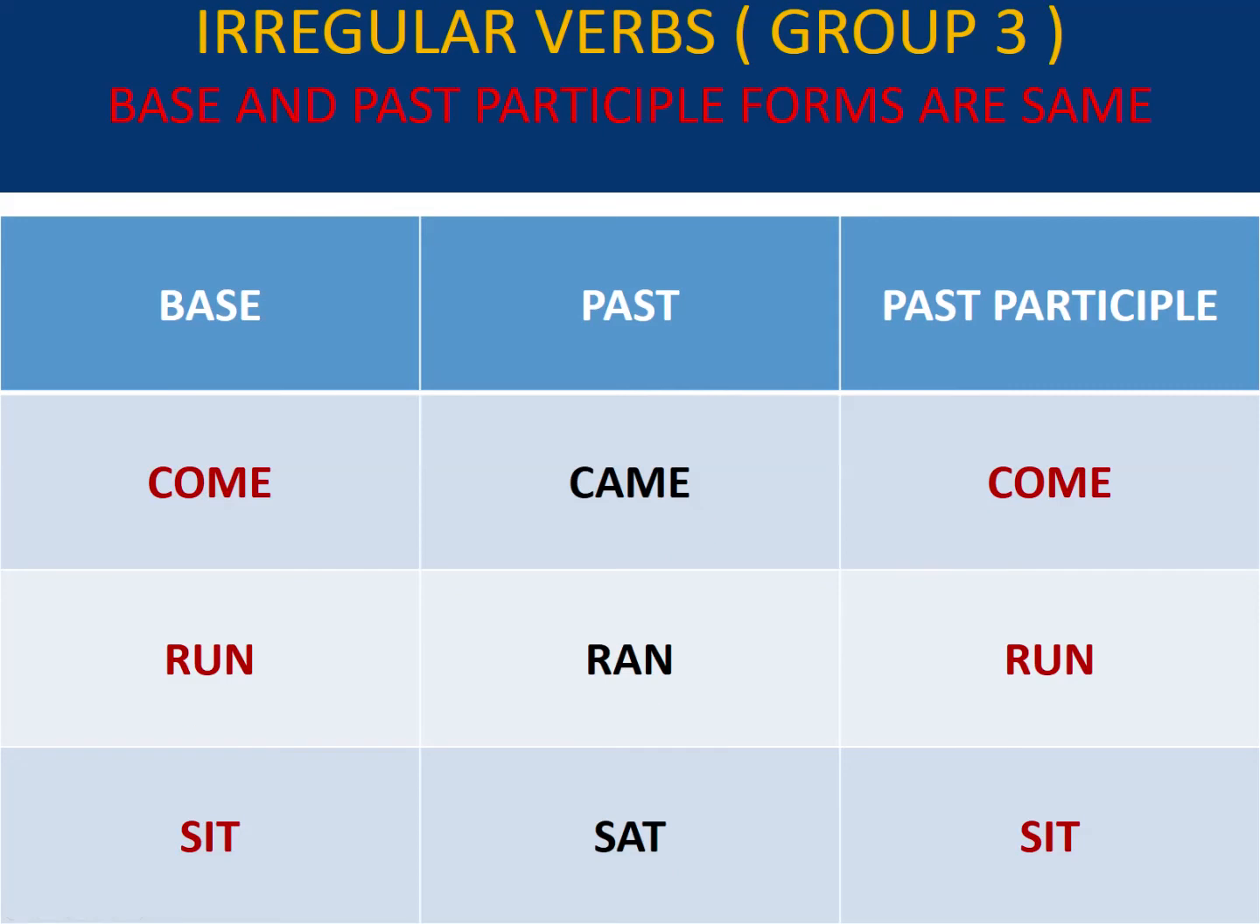Look at group number 3, where base and past participle forms are the same. Come, came, come. He comes, he came, he has come. Run: she runs, she ran, she has run. Sit: the dog sits, the dog sat, the dog has sat on the mat.